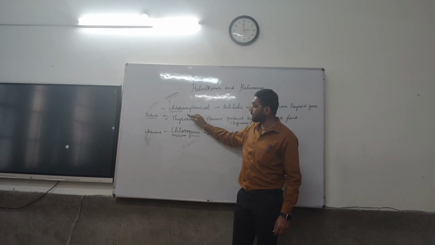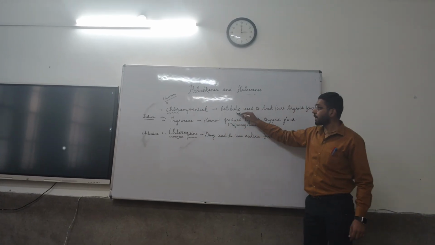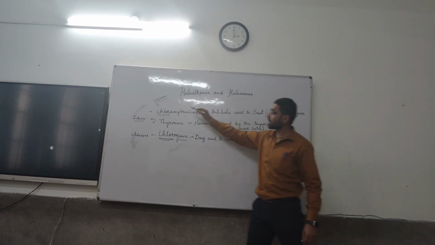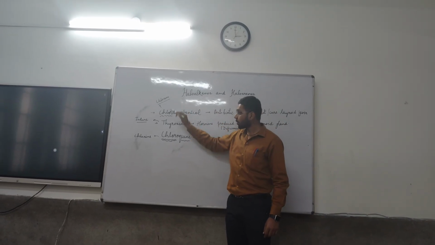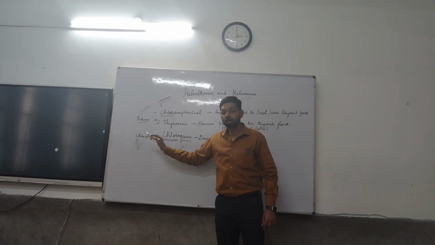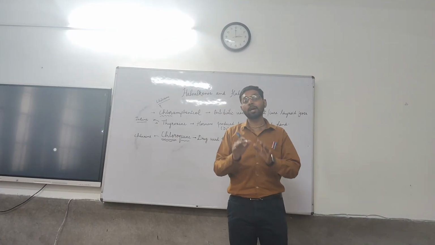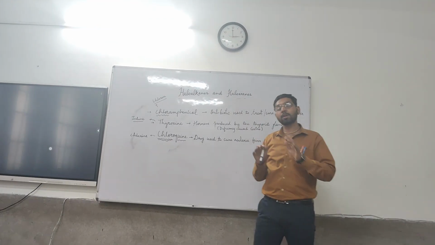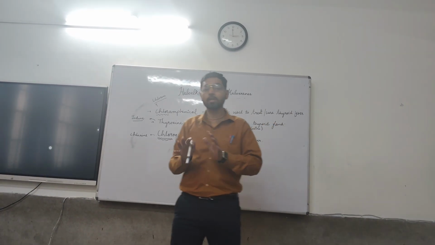For example, chloramphenicol, which is an antibiotic used for typhoid fever, has chlorine as a halogen atom, while thyroxine has an iodine atom, and chloroquine has a chlorine atom. All these are considered under the section of haloalkanes and haloarenes. So now we are coming to the topic: what is a haloalkane?